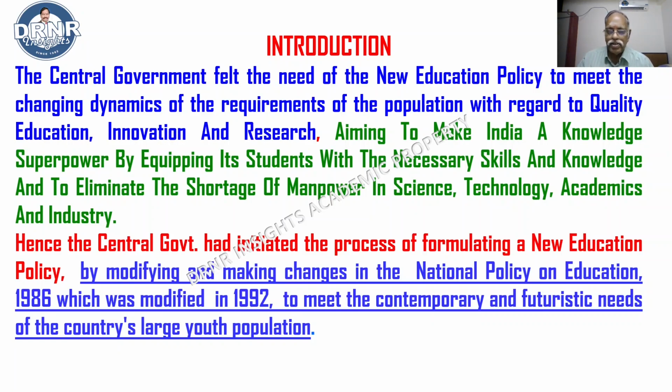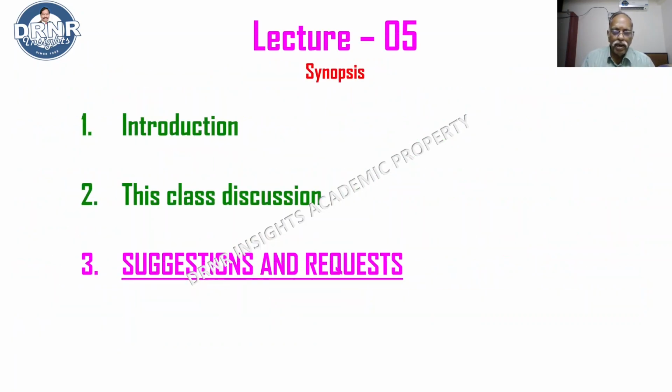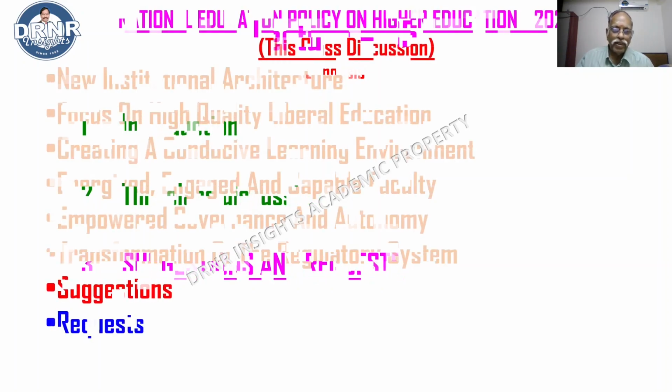Now in this chapter we are going to discuss only the suggestions and requests. Andaman and Nicobar Islands is not the only geographically disadvantaged place. There are many such places in our Bharat. Let's see what my suggestion and request is.